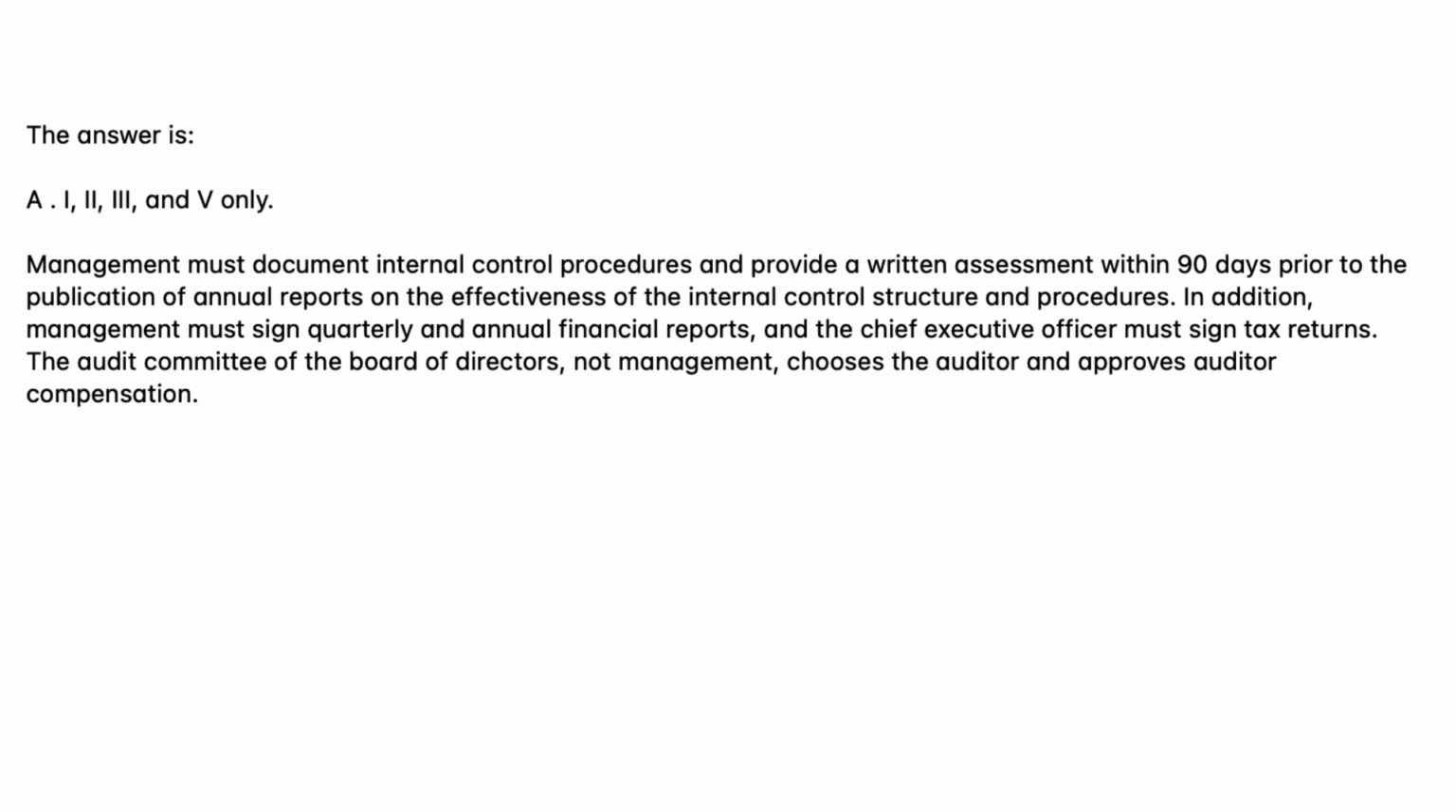Management must document internal control procedures and provide a written assessment within 90 days prior to the publication of annual reports on the effectiveness of the internal control structure and procedures. In addition, management must sign quarterly and annual financial reports, and the Chief Executive Officer must sign tax returns. The Audit Committee of the Board of Directors, not management, chooses the auditor and approves auditor compensation.